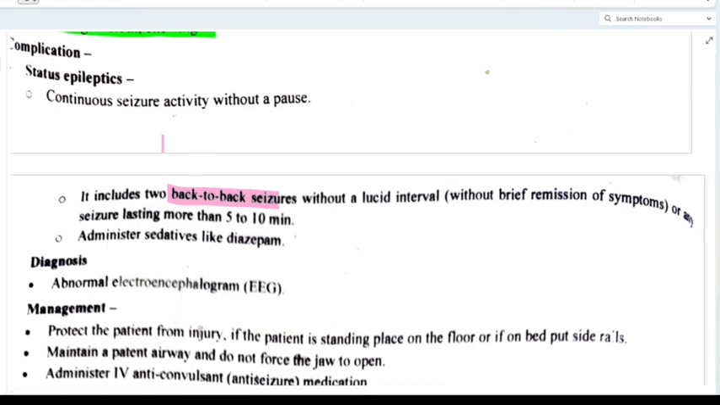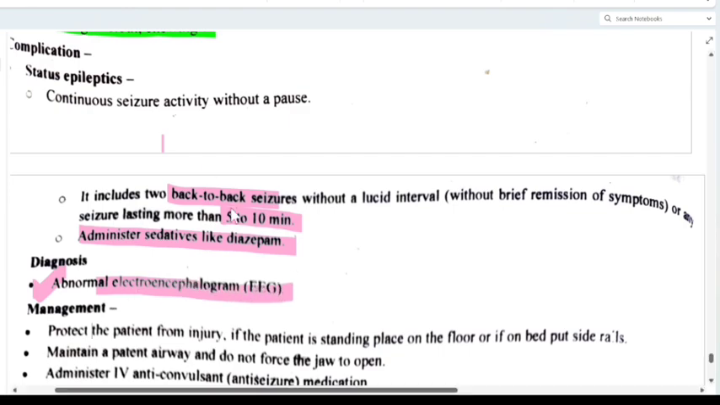If you think that such a jerking movement is happening to someone for 5 to 10 minutes, how distressing this is. So now administer sedatives like diazepam. In this case, we are giving sedatives to the victim or patient. Now diagnosis: abnormal electroencephalogram. We are doing EEG here.